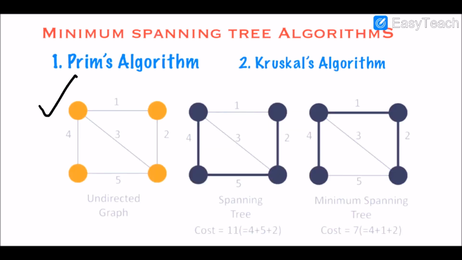Let us say this is a graph. It is not a complete graph because this edge is missing. Out of this graph there can be many spanning trees constructed, and one of them is this whose cost is 11. So we have considered these 3 edges in this graph, and the total cost of this tree is 4 plus 5 plus 2, that is 11, and one of the trees is this where we have considered these 3 edges and the cost is 4 plus 1 plus 2, that is 7. So this tree is the minimum spanning tree.